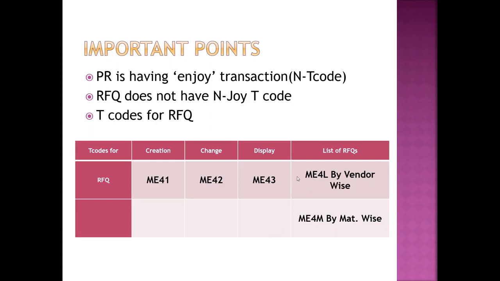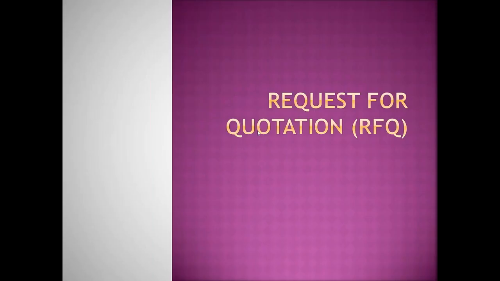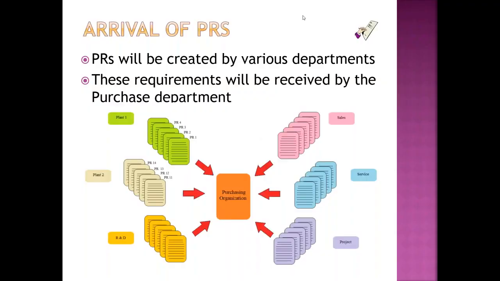So first of all, what are the PRs we are receiving? That first we have to get. That means, what are the PRs? See, for example, PRs are coming from the plant. How to list out these PRs? First, let us do that one.